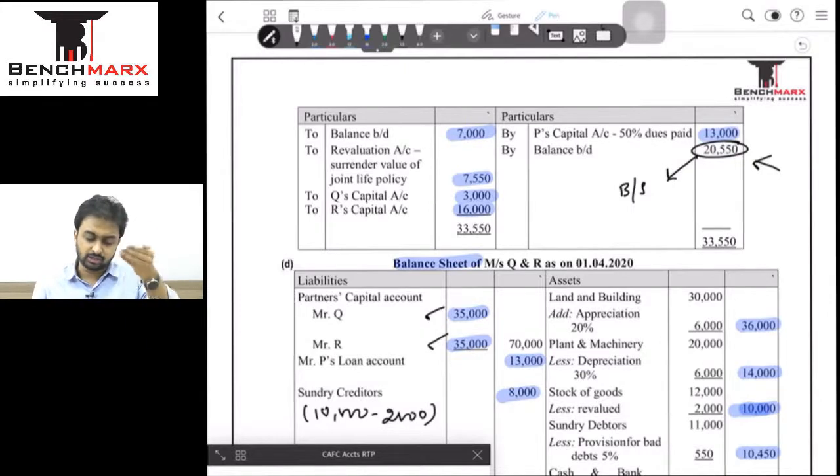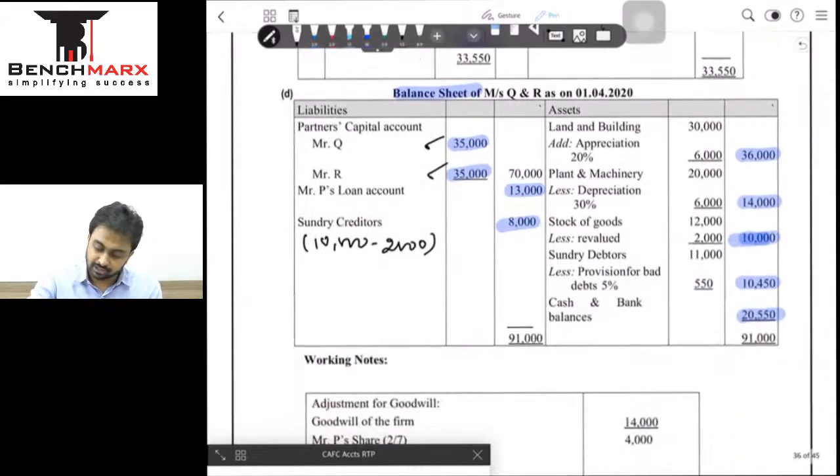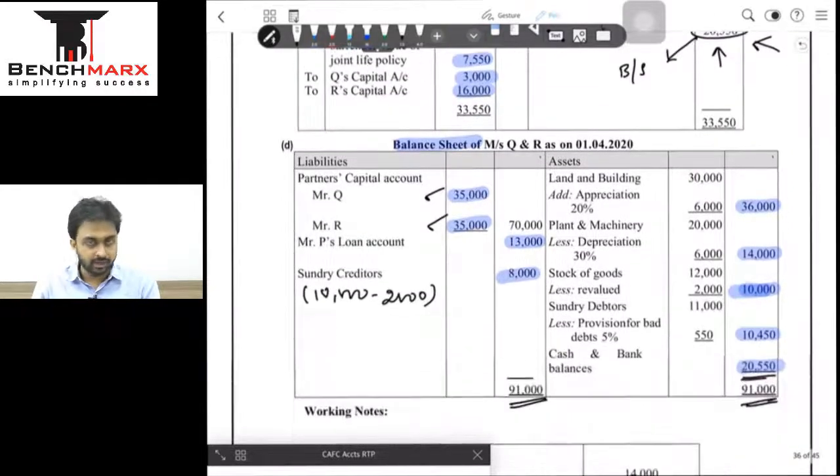We would do 7,000 plus 7,550 plus 3,000 plus 16,000 minus 13,000 and we would have arrived at this figure which would have ultimately come in the balance sheet here, and the balance sheet is going to tally for obvious reasons. Okay, so this is done, the question on retirement is done.